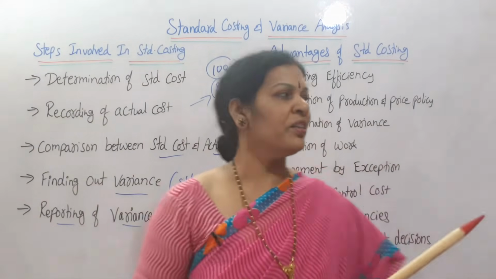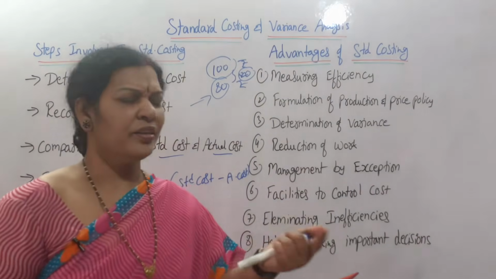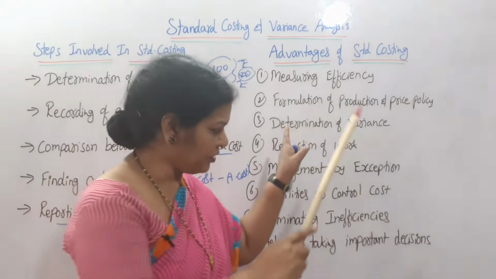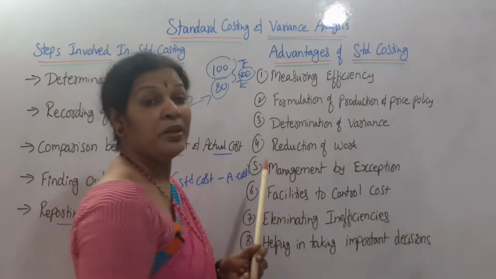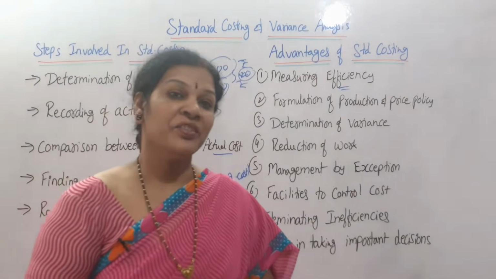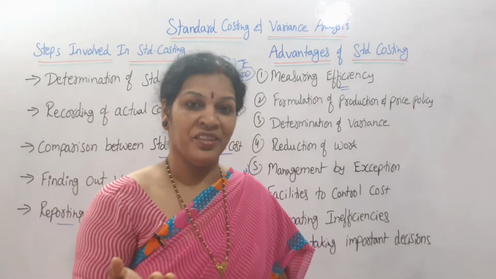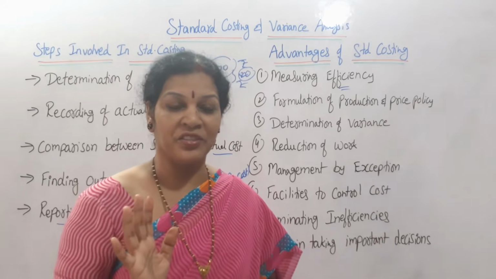Then we'll see what are the main advantages of standard costing. There are many advantages. Main advantages are these 8 advantages. The first thing is measuring efficiency. Through the standard costing, we can measure the efficiency of the organization. We have decided standard cost is this much.